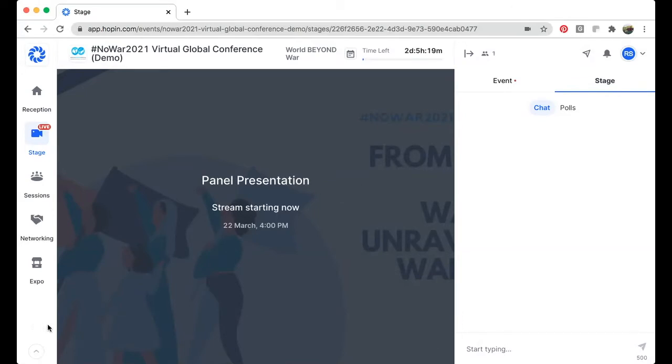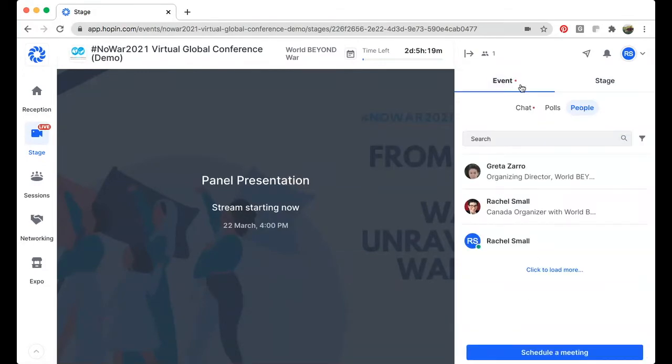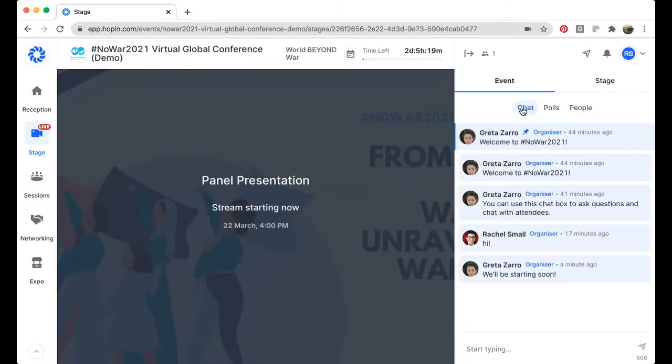You'll see on the right side of the screen here, there are two tabs. One is stage. So this chat box here where I can start typing is for everyone who is currently sitting in this room watching this stage that's about to start. If I click on the event tab, this again concerns the entire conference. So the event chat is the big chat space for everyone who's at the entire conference. And here you can see Greta has made an announcement. We'll be starting soon.